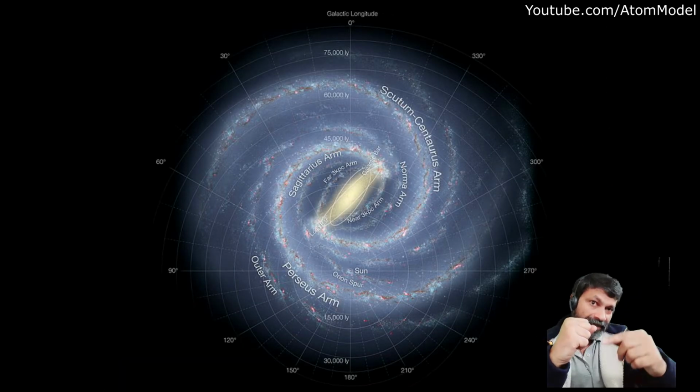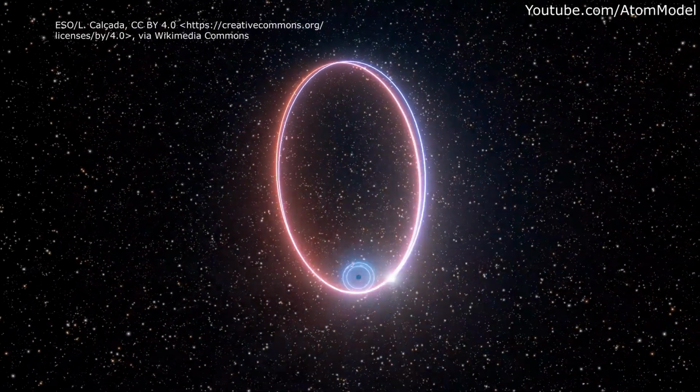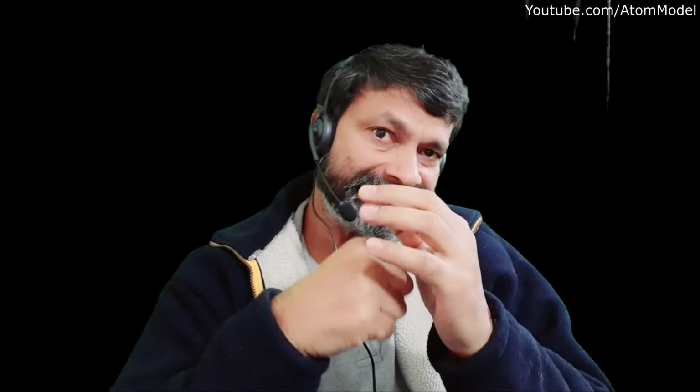So now come to our galaxy. The galactic center, because of its gravity, holds a dense region of ether around it. Therefore, all the stars orbiting the galactic center are moving through this ether. Because of the etheric friction, the closest star to the galactic center experiences a high etheric friction and therefore cannot reach its maximum speed.